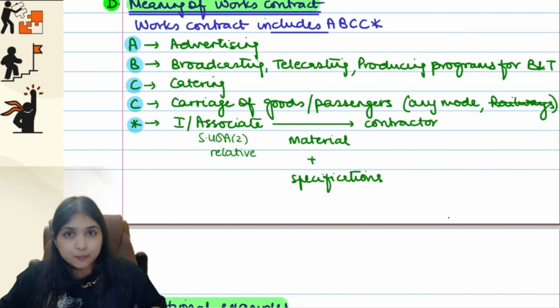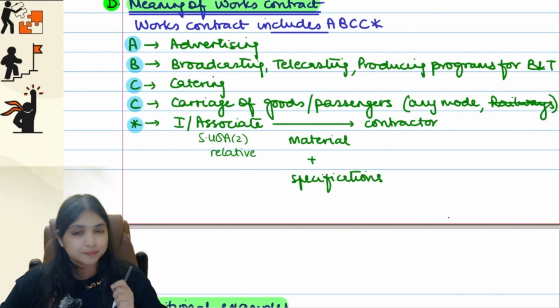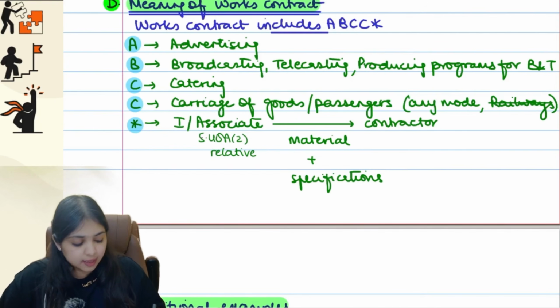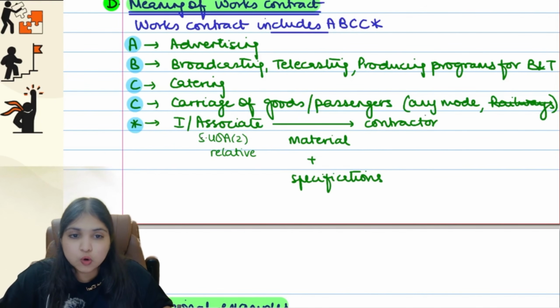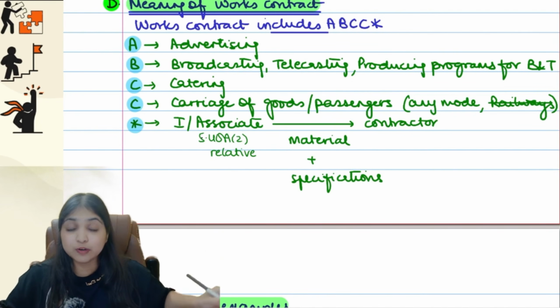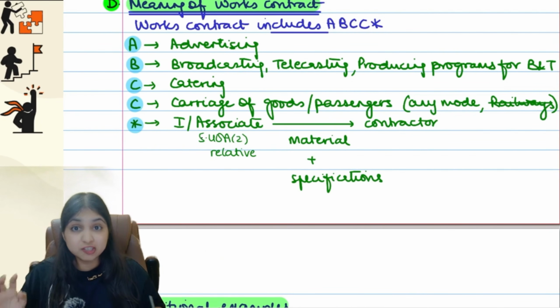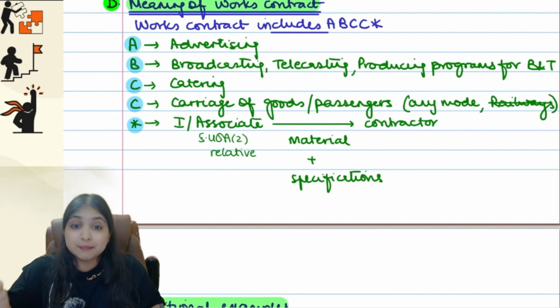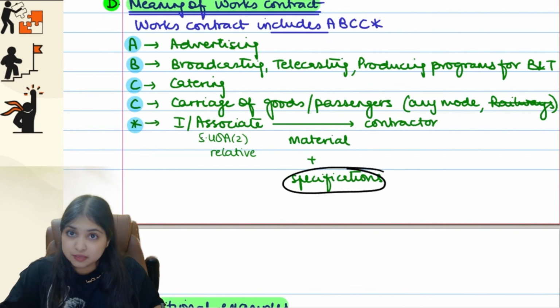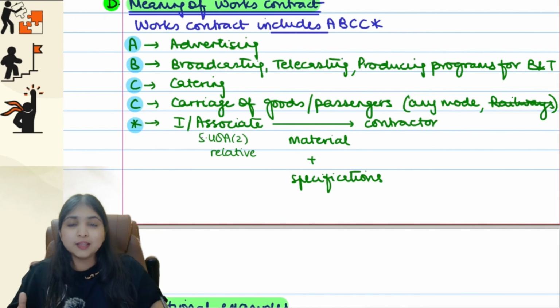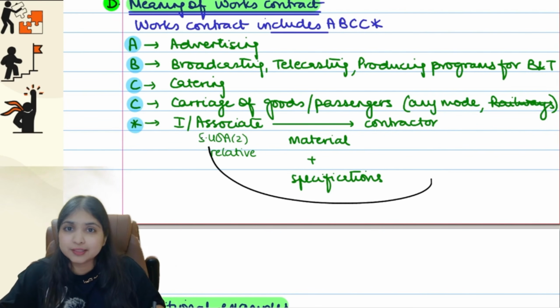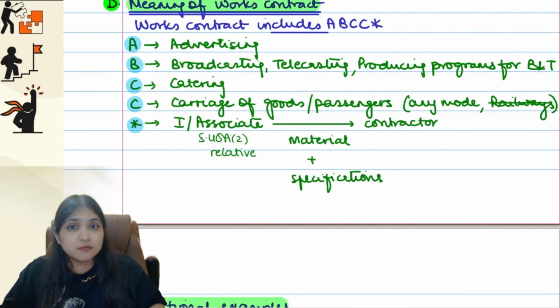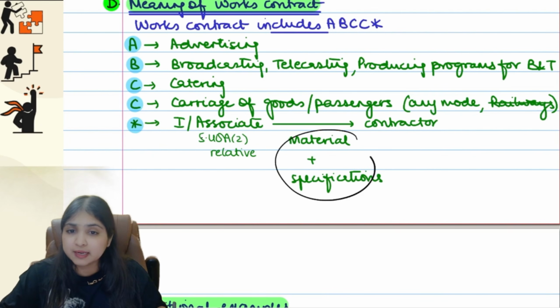Then one important point. This important point we will pay a little extra attention. Listen to me. So here what happens is, either I or my associate, one of us, we go to the contractor, we give him material and we also give specifications. I went to a job worker, I gave him the calculator and I also gave him instruction that I want my logo to be printed on each calculator. So I am giving him my material and I am also giving him my specifications, that is instructions. On that basis, he's going to do the work and he's going to return the calculators back to me. So this will also come under works contract. Now either I or my associate, any of us, can give the material and specifications.